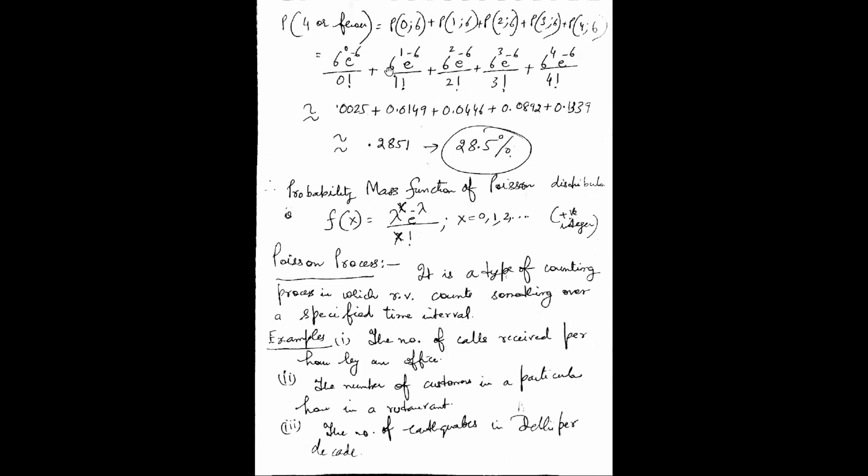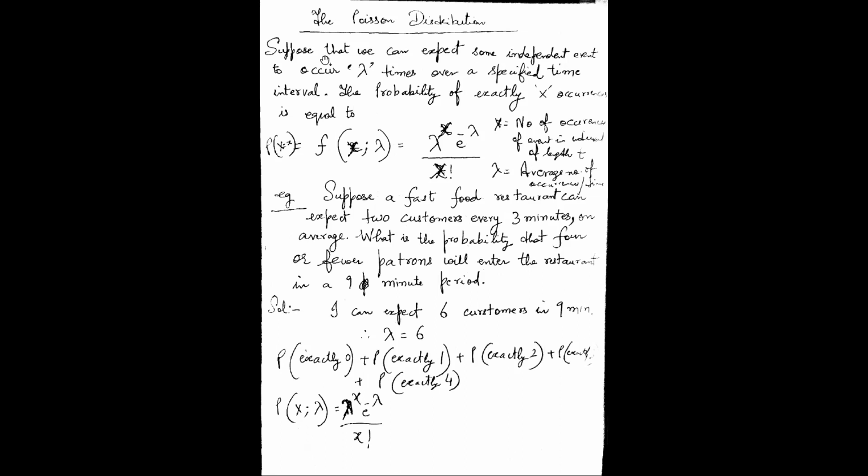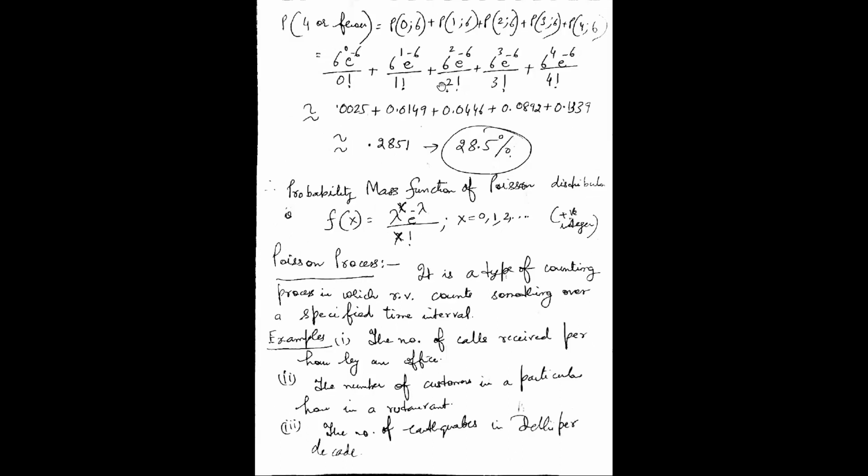We can apply the same Poisson distribution formula. If we calculate 6 to the power 0, e to the power minus 6, divided by 0 factorial, and solve all these, you will get 0.0025, then 0.0149, and so on. In the end, you will get a value of 0.2851, which is 28.5%.